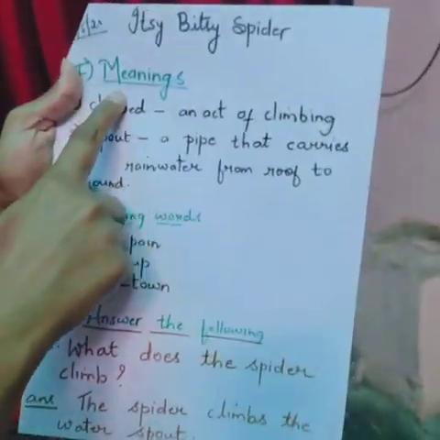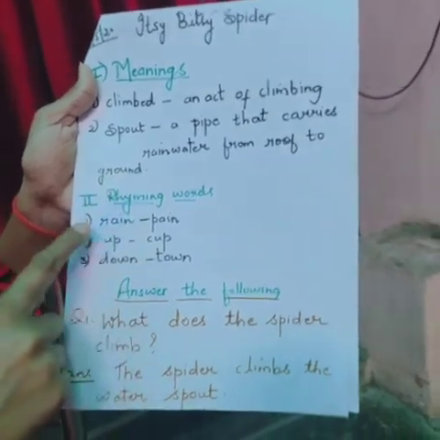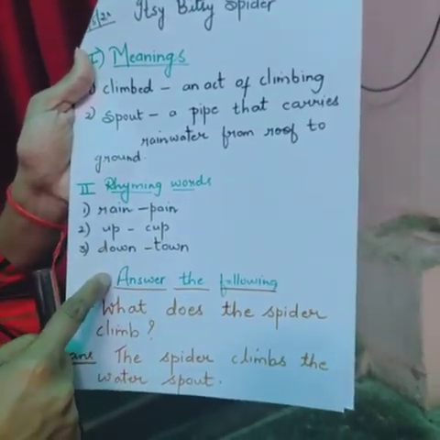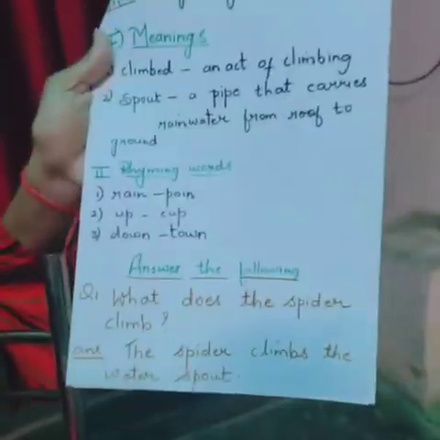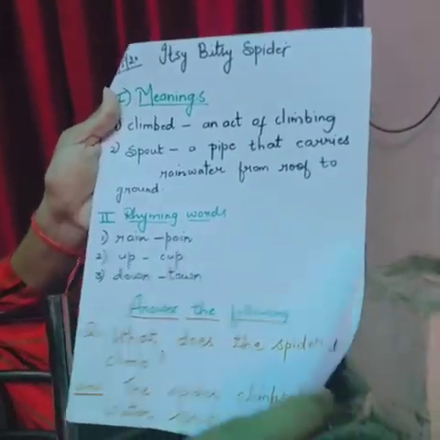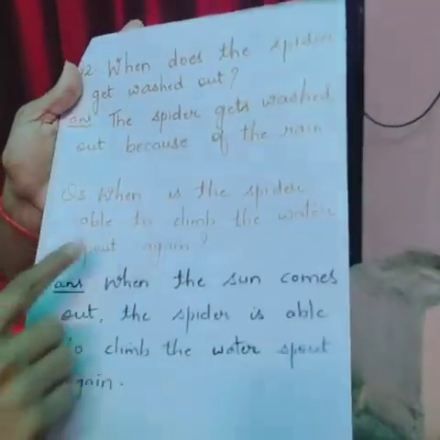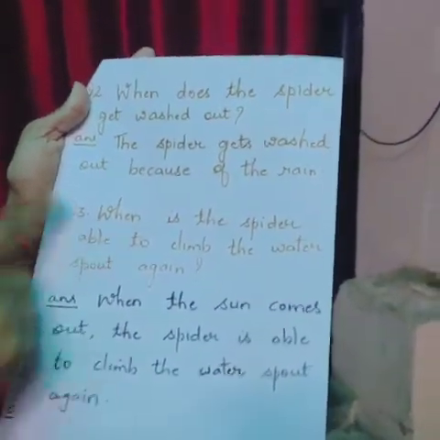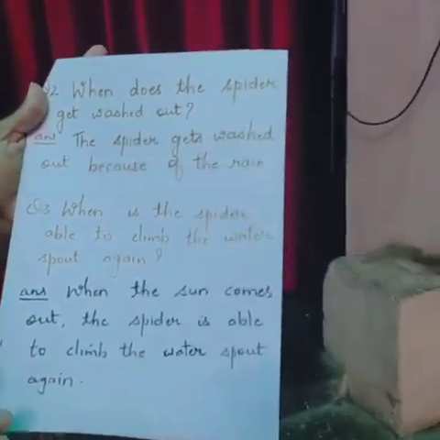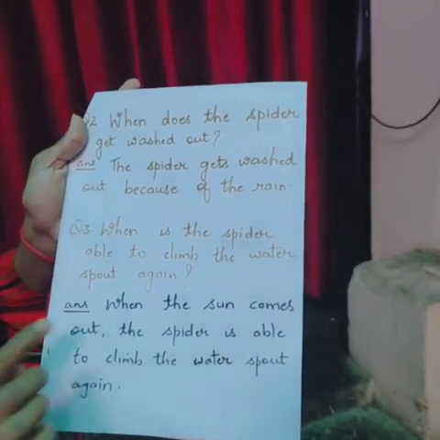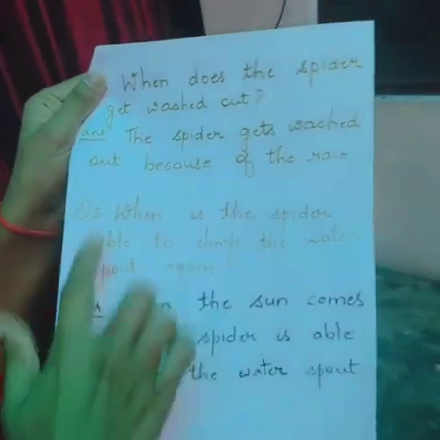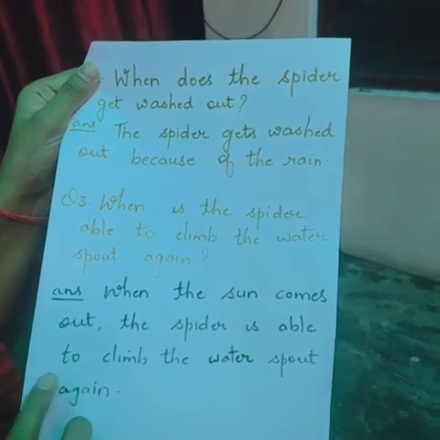See the exercise of this poem here. Again I am showing Itsy Bitsy Spider. Meanings we have finished. Just 2 meanings are there. Rhyming words, just 3 rhyming words are there. And answer the following. How many answers? Question number 1, question number 2 and question number 3. Only these exercises I am going to show you in this video. These 3 question answers you will note down in your copy.